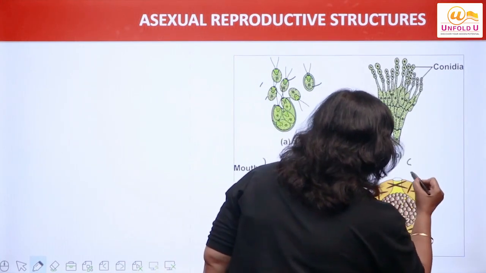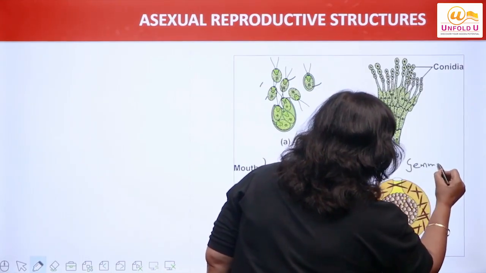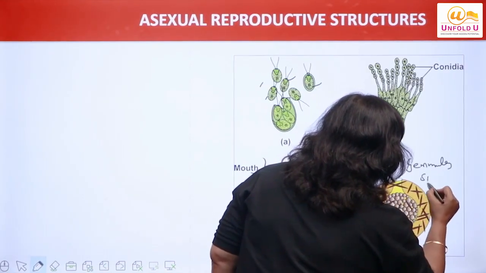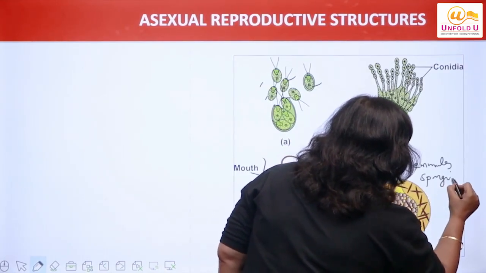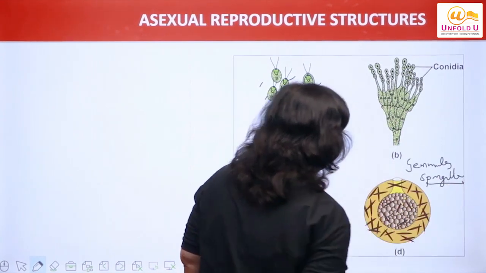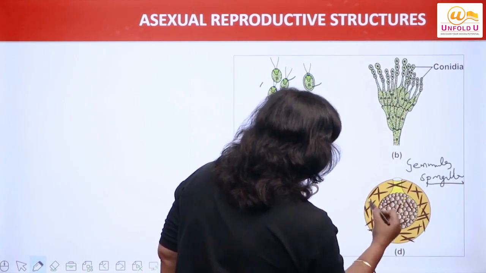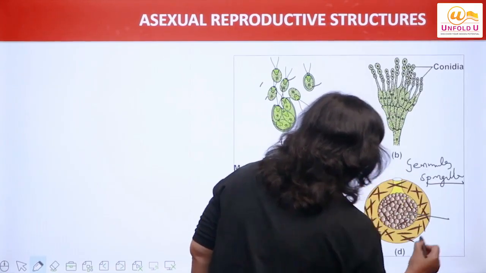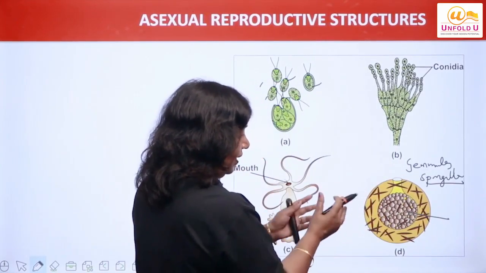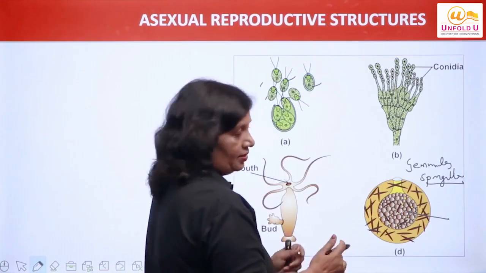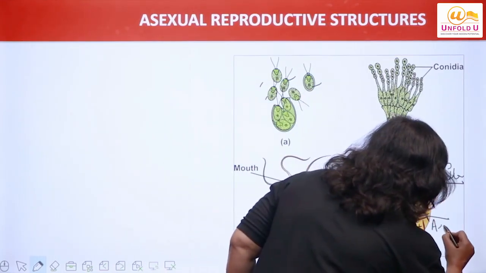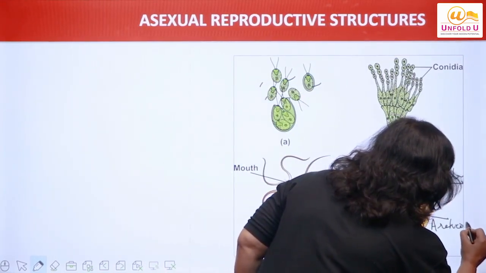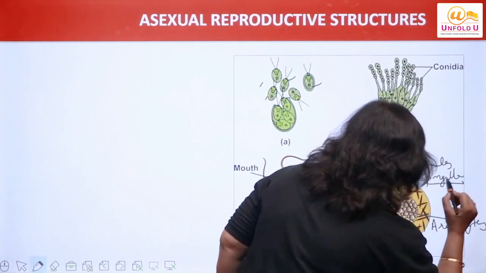It represents gemules. Gemules are found in Spongilla. This is the example, right? Now what the structure it shows? It is a rounded structure, and in this rounded body we have mass of cells inside. This mass of cells, it is called archaeocytes, right?